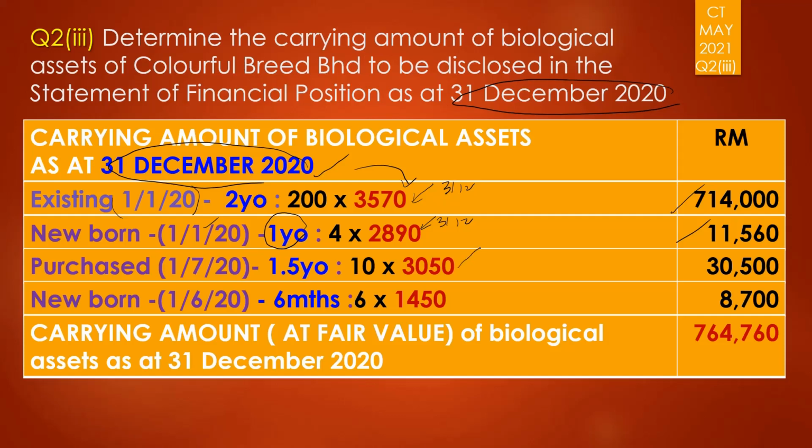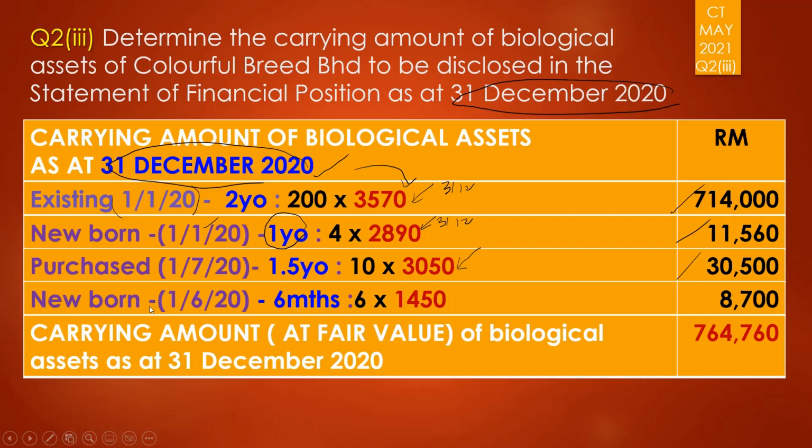You would see the price is 3050 multiplied by 10, because you purchased 10 of them, which were 1 year old, and now they have grown up to become 1.5 year old by the end of 31st of December. So you have 3500. What I'm doing here is the shortcut method on how to calculate the carrying amount. There are also alternative ways to calculate the carrying amount. You can refer to my other video, but this one is the simplest and shortcut method, which also gives you the same answer and the same marks.